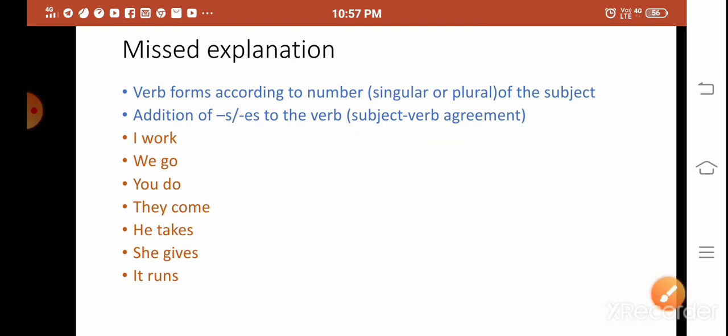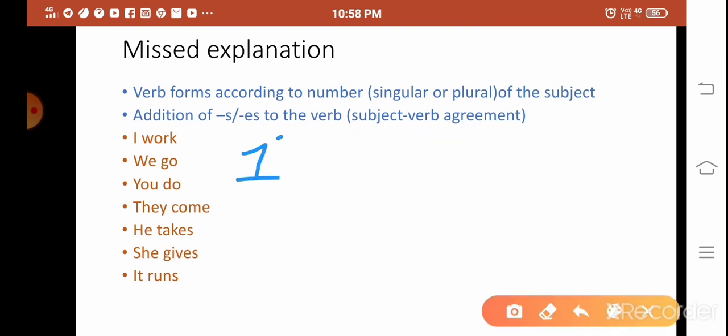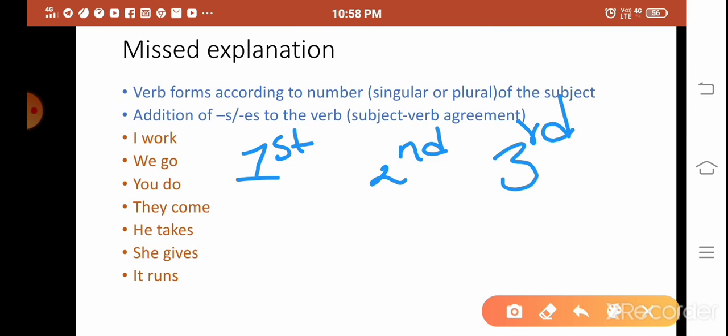So there are actually three kinds of persons, right? First person, second person, third person. You have learned these in the pronoun topic. The first person has first person singular, that is I, and we is first person plural. So what are the persons actually? The first person is the person who speaks, the second person is the person who is spoken to, and the third person is the person who is spoken about.